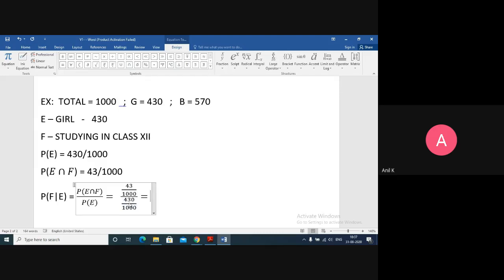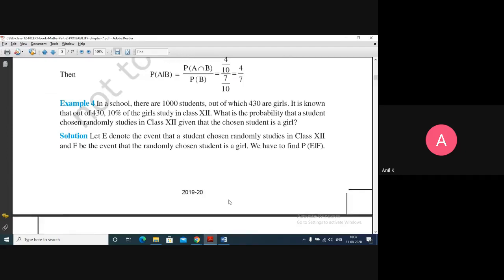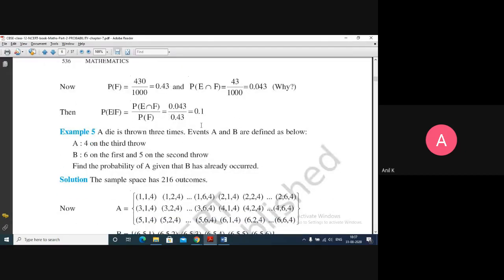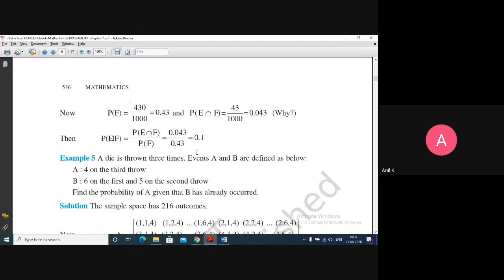So I have 43 upon 430, 43 will get cancelled, and it will be 1 upon 10. Okay, that is the answer: probability of selecting a class 12 student when I know that the student is a girl. So 1 upon 10, that is 0.1.